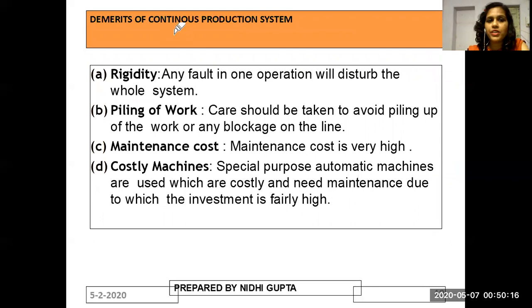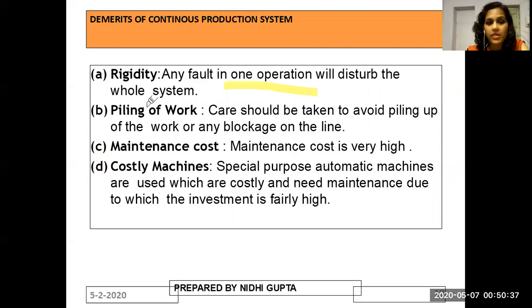If I talk about the demerits of continuous production system, one is rigidity. Any fault in one operation will disturb the whole system. It is very sharp. If there is any mistake anywhere, it produces rigidity. That means wherever any fault occurs, it will result in disturbing the whole system.